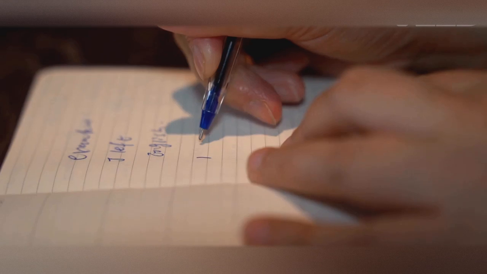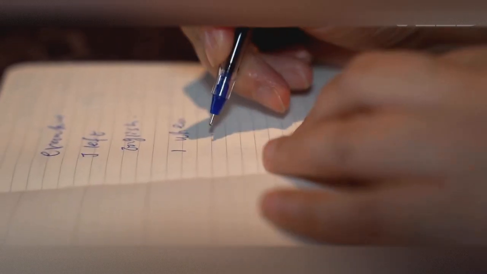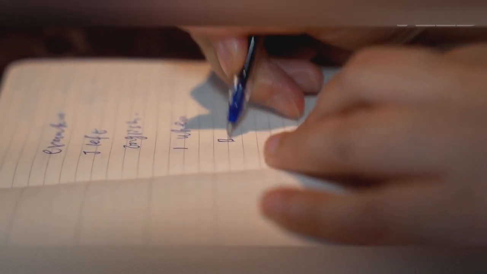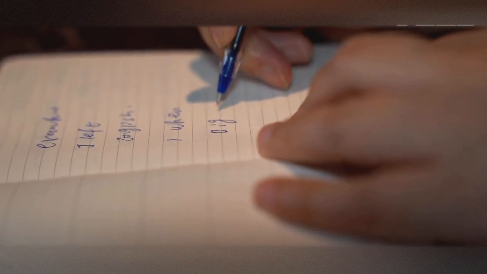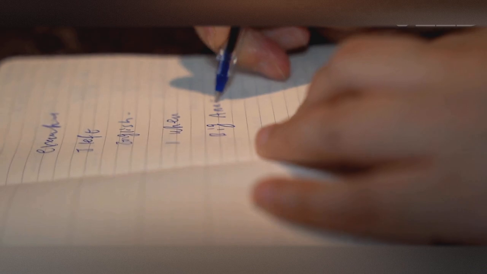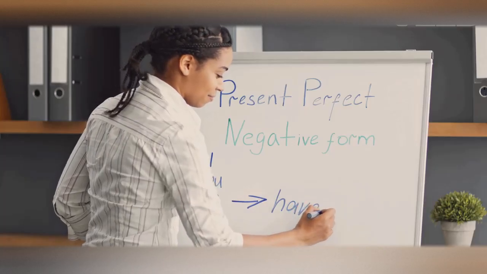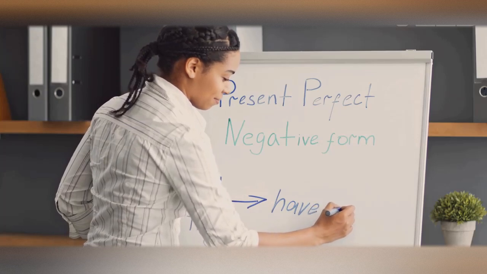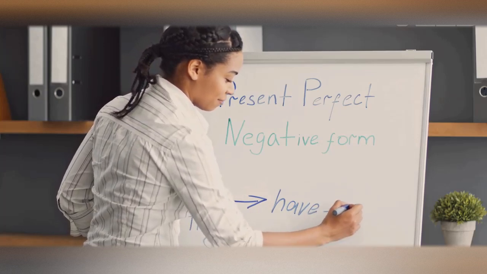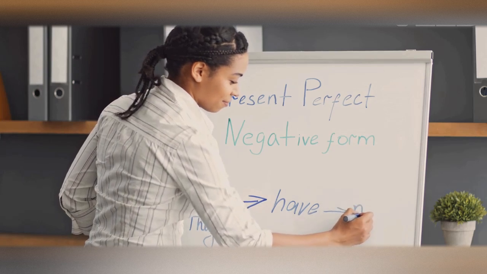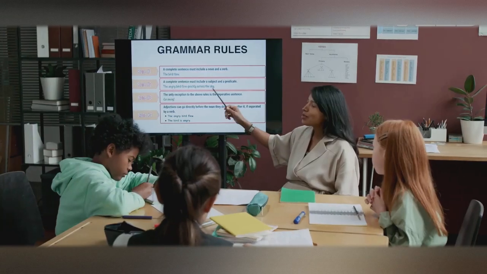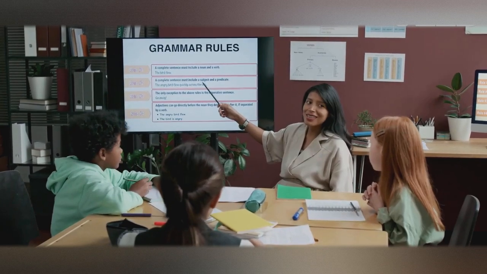Unlike regular verbs, irregular verbs don't follow a consistent pattern. Their simple past and past participles can vary widely, making them a bit trickier to master. For instance, the verb go becomes went in the simple past, and its past participle is gone. You might say, I went to the store yesterday, and I have gone there many times.